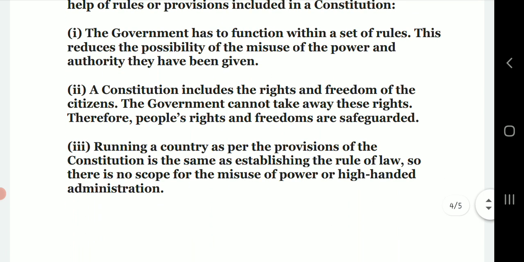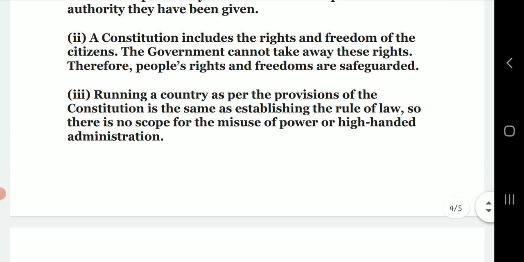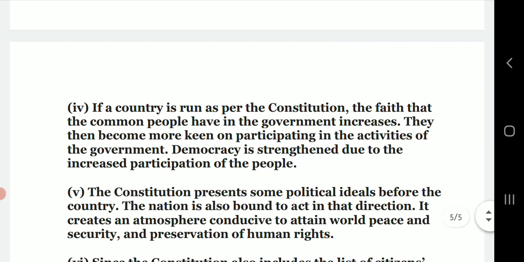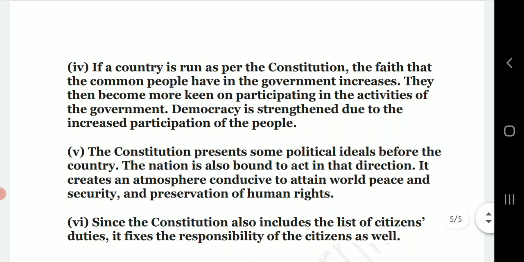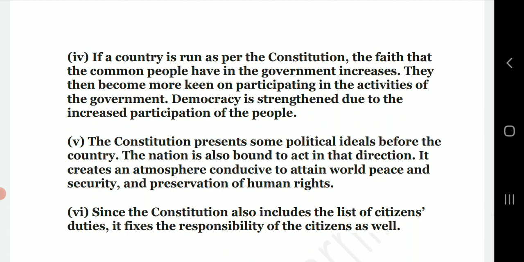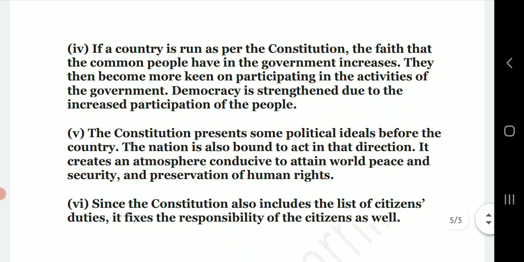Then, running a country as per the provisions of the constitution is the same as establishing the rule of law. So there is no scope for the misuse of power or high-handed administration. If a country is run as per the constitution, the faith that common people have in the government increases. They then become more keen to participate in the activities of the government. Democracy is strengthened due to the increased participation of the people.